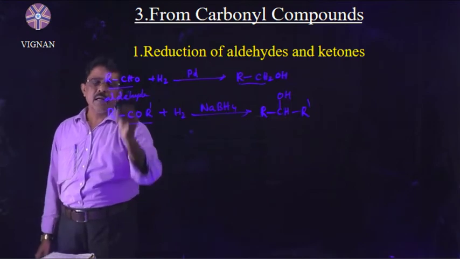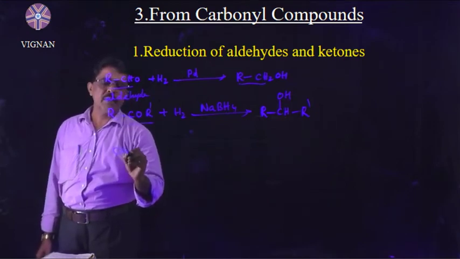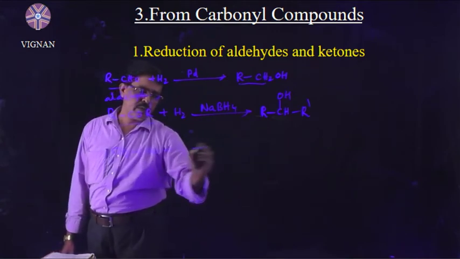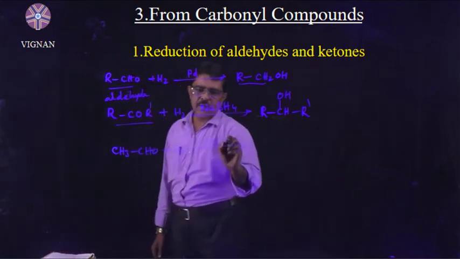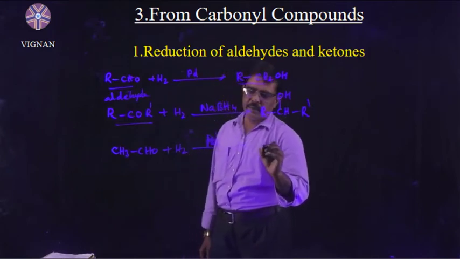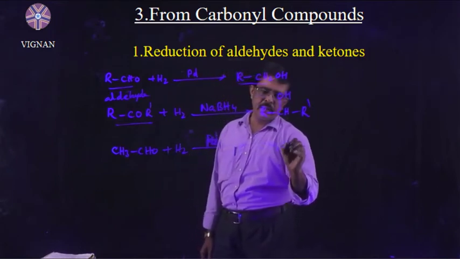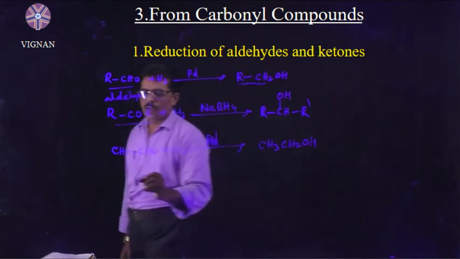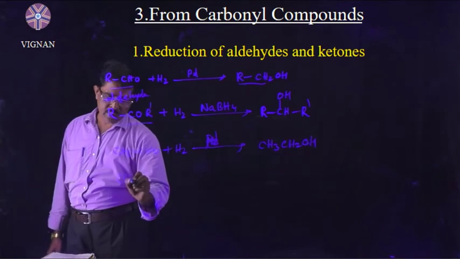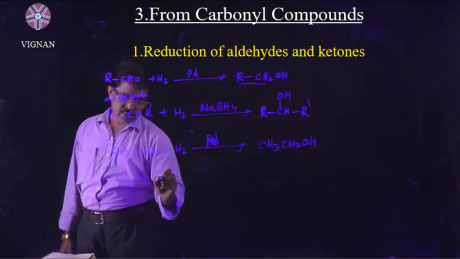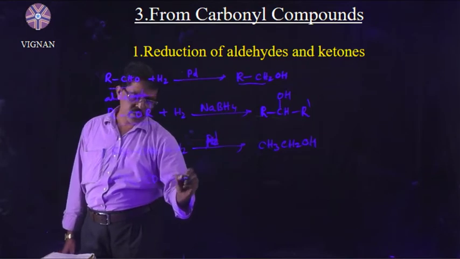For aldehyde, I will take the example of acetaldehyde. Acetaldehyde is reduced with hydrogen in the presence of palladium catalyst as the reducing agent. Then I will get CH3CH2OH. This one is ethyl alcohol. For ketone, I wrote a general example here, but the typical example is acetone.